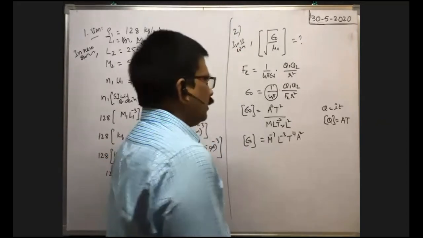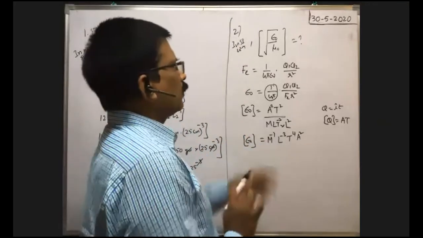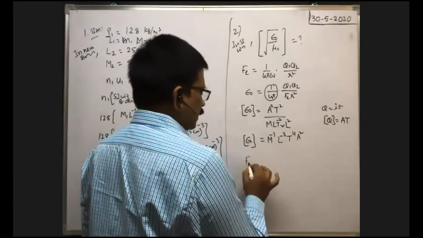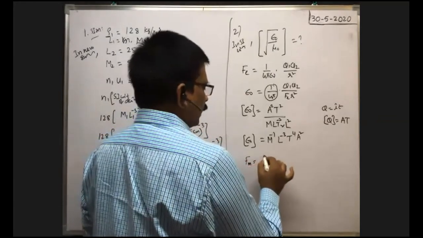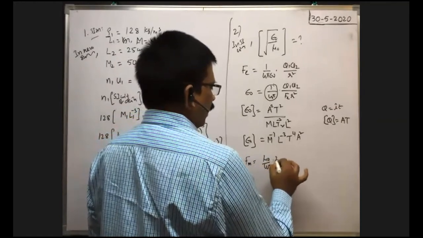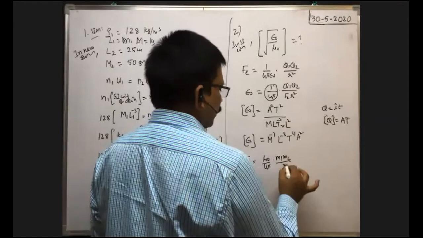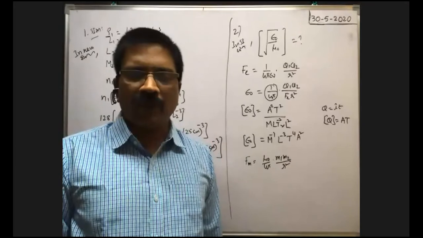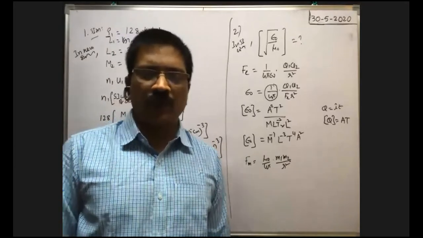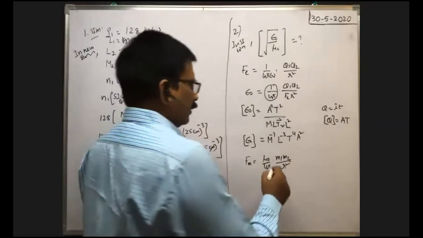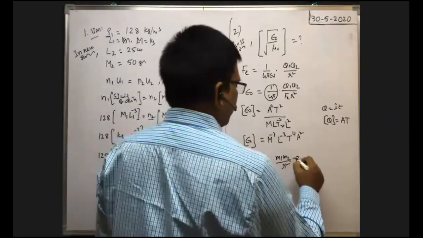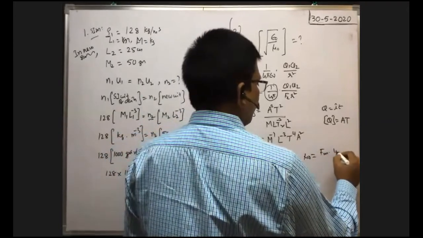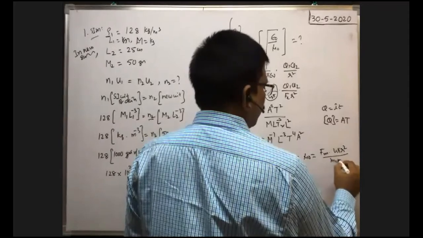Okay. The equation involving the mu naught term is the force between two magnetic poles, that is the magnetic force. Magnetic force is equal to mu naught by 4 pi into m1 m2 by distance square. Very good, Maurya. Now we need the dimensional formula of mu naught. That implies mu naught is equal to F into 4 pi r square by m1 m2.